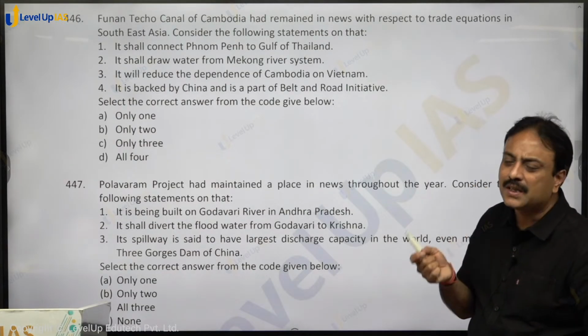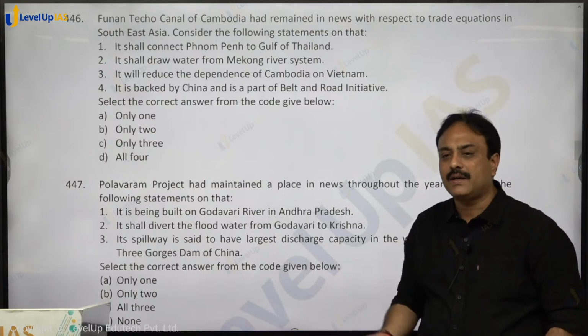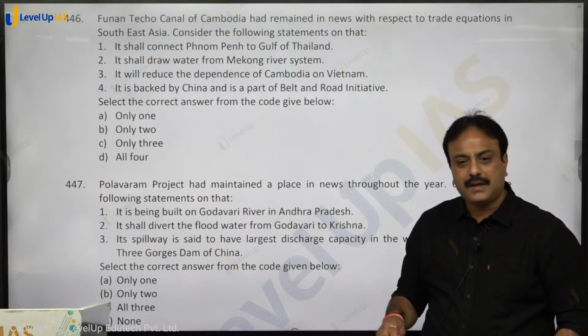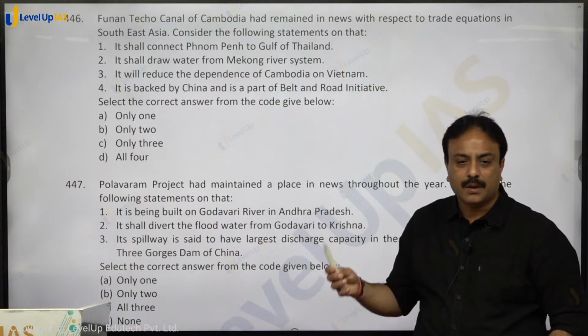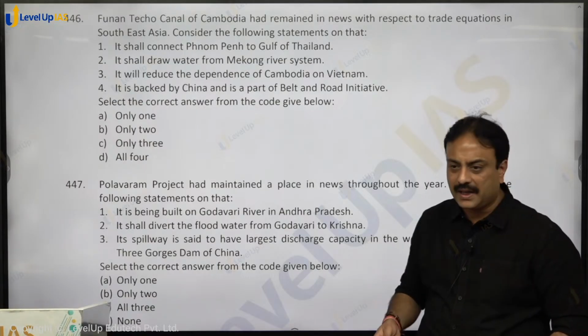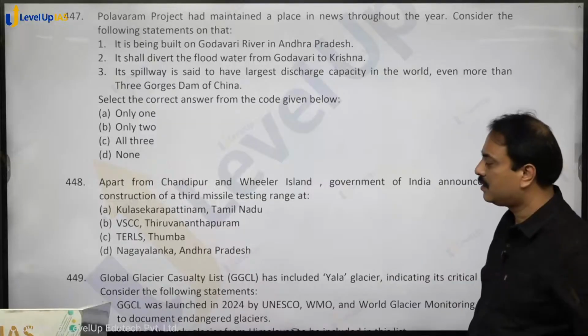अभी US प्रेसिडेंट ने जब सारे टैरिफ लगाए और चाइना के साथ टैरिफ वॉर हुआ तो China started increasing its presence in Southeast Asia. It started interacting with Vietnam, Laos, Cambodia, Thailand, सब countries से उसने अपना interaction बढ़ाया, right? So all four are correct. Option D, D for dog, is the correct answer.